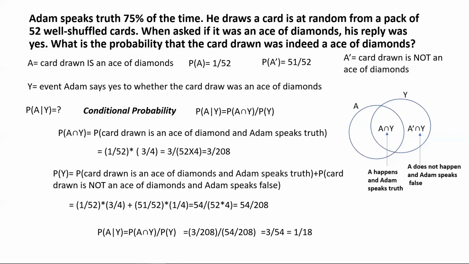P A was 1 by 52, but now the probability of A happening given that event Y has occurred is 1 by 18, which is quite higher than the probability of the event A itself.